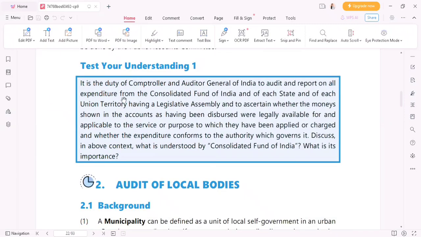Further, test your understanding. We will be doing it in what? We will be doing it in the Q&A session, not now. We will be doing it in the Q&A session. We will not do it right now.